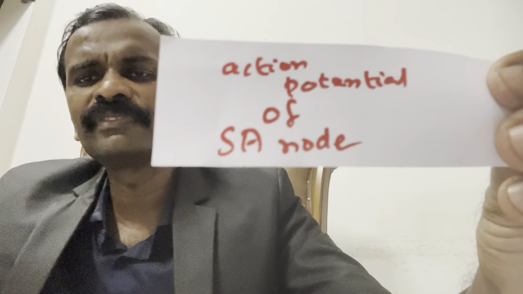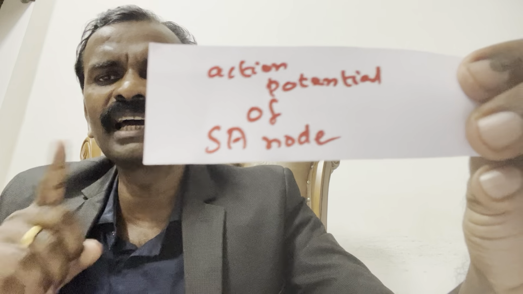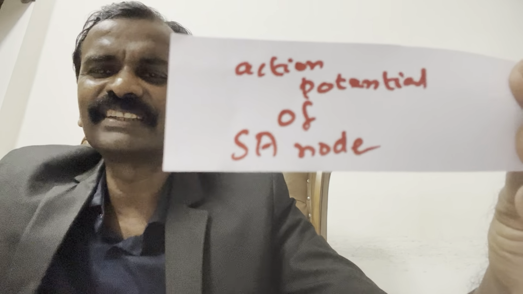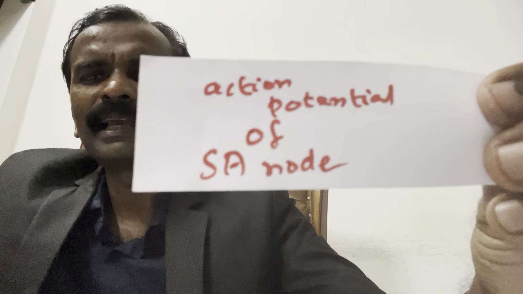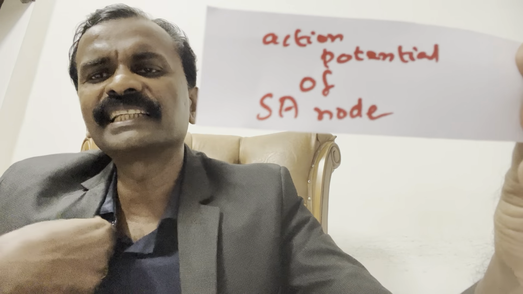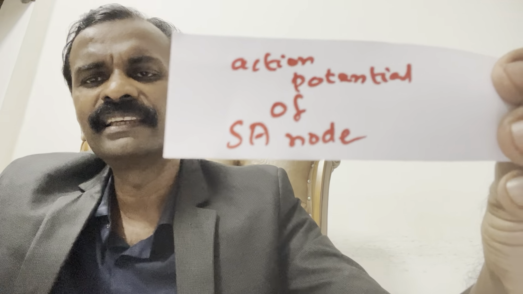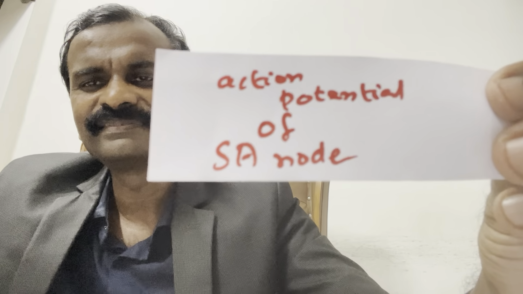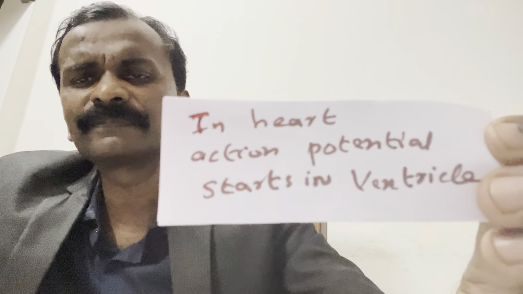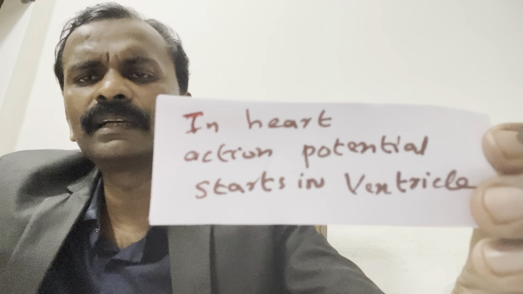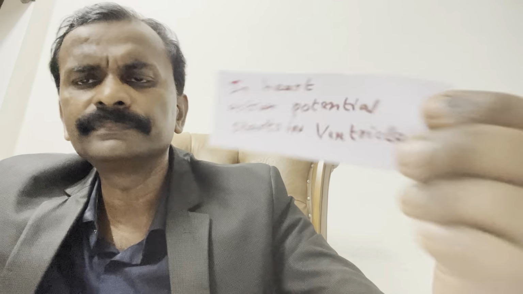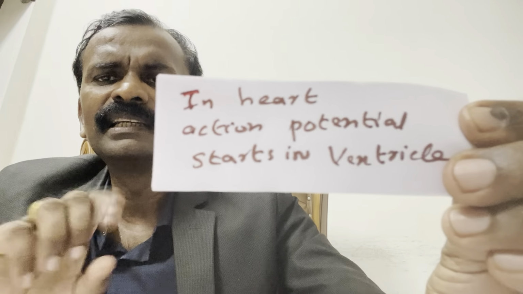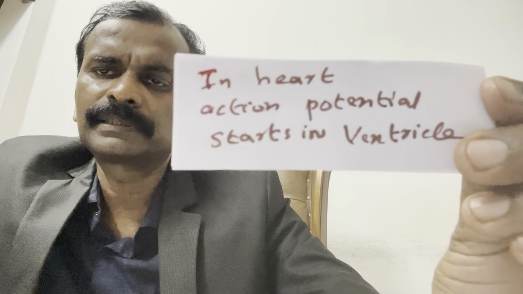Action potential of SA node in the heart, 70 to 75 per minute. Don't forget. See, this question they have asked: in heart, action potential starts in ventricle. True or false?